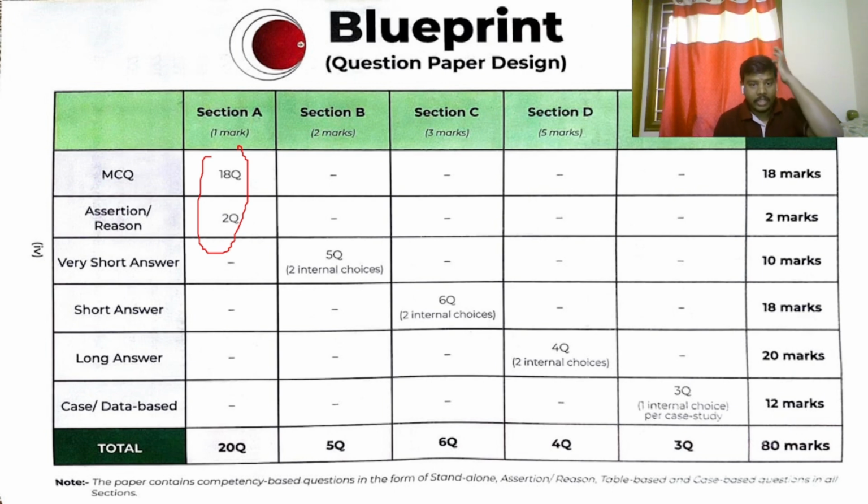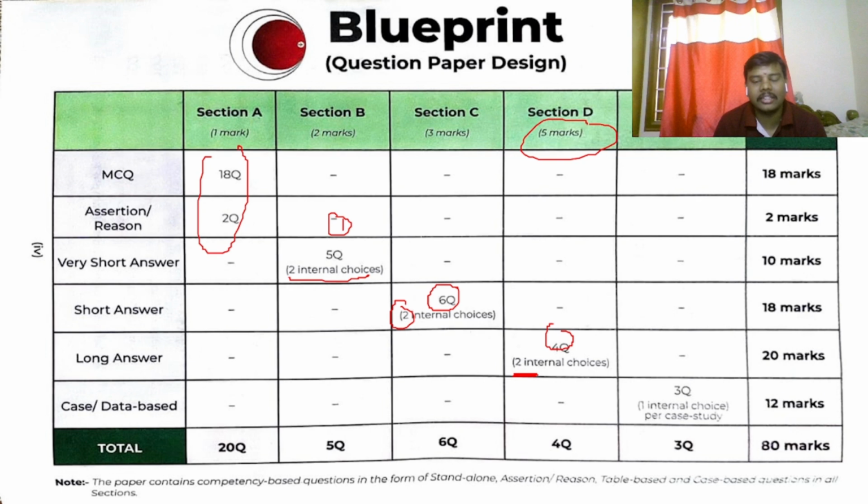Coming to section B, it is of 2 markers. In this, you need to answer 5 questions. And a very interesting thing is that this year, the CBSE is including 2 internal choice questions. Previously, you only had 1 internal choice. This year onwards, they are including 2 internal choice questions in sections B, C, and D. In section C, you write 3 marker questions, and there are 6 questions. Here also you get 2 internal choice questions. In section D, you need to write 4 questions of 5 marks each. Here also you get 2 internal choice questions. This is a very crucial part.